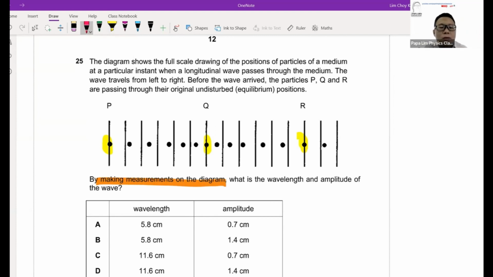Now, if you analyze the neighboring particles, you will find that the neighboring particles here are actually getting further and further apart, which means R will be rarefaction. So if R is rarefaction, the neighbor of it will be compression, which is true. You look at the particles, they are squishing towards the center of that particular particle Q. So P will be rarefaction also.